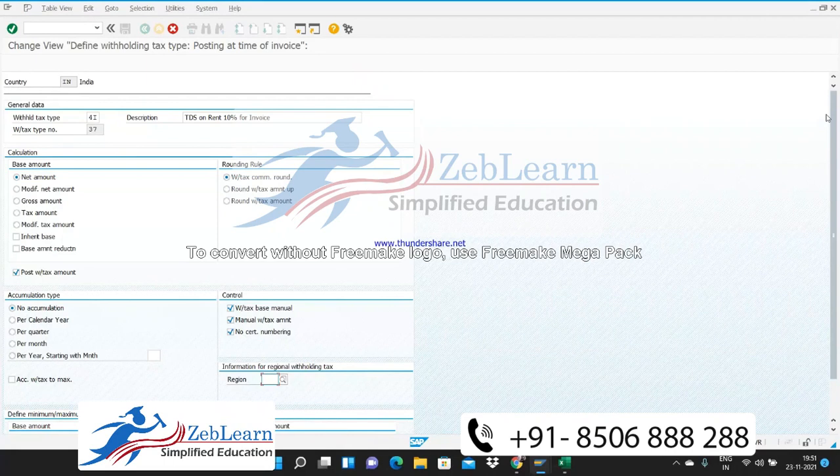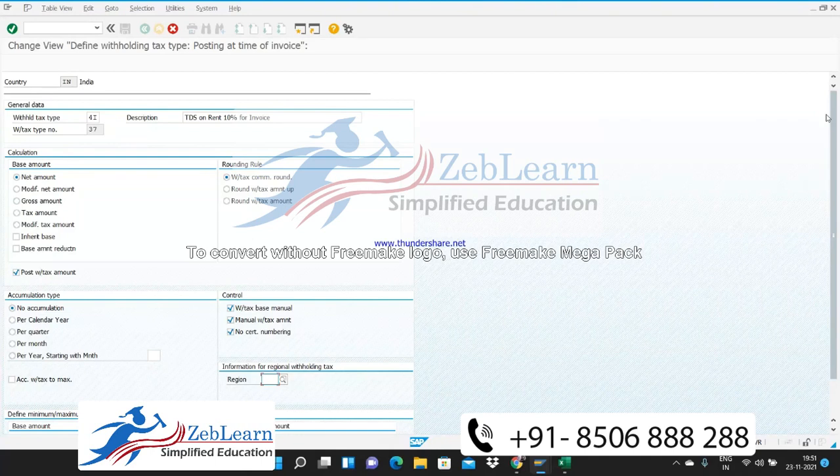Yeah, is it the same procedure for TCS? For TCS, there are some changes, not much. TCS is also liable on the material part only. So the procedure would be the same. There's only one thing in TCS: we are going to charge it on some of the items, so we have to define those items over there. We will also see TCS. We will also configure one TCS, but the process would be the same. The only difference is we have to define some materials on which it will be applicable. It is not like on every type of material TCS needs to be paid.